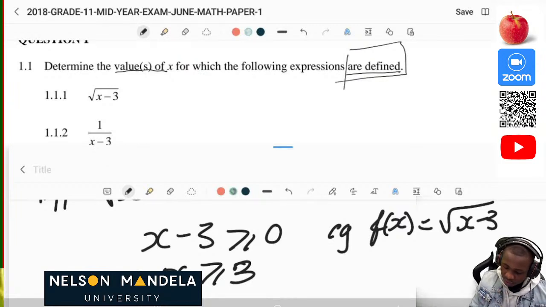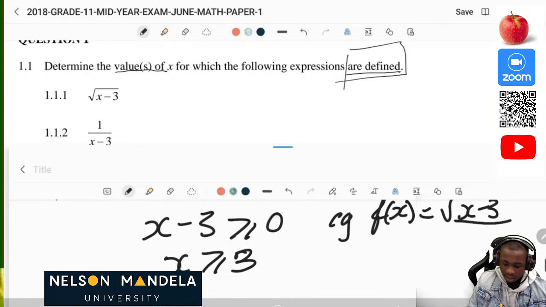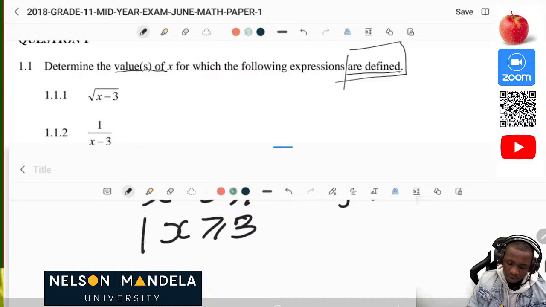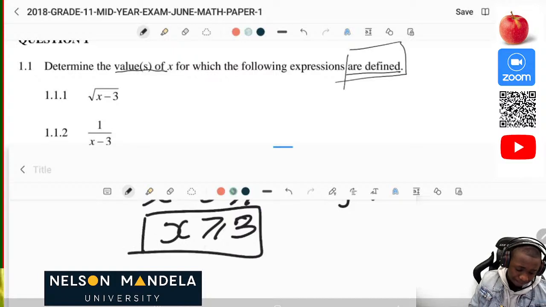So in this instance, we have f of x equal to square root of x minus 3. You take what is under the square root, then we use the inequality greater or equal to 0. Therefore our x must be greater or equal to 3.